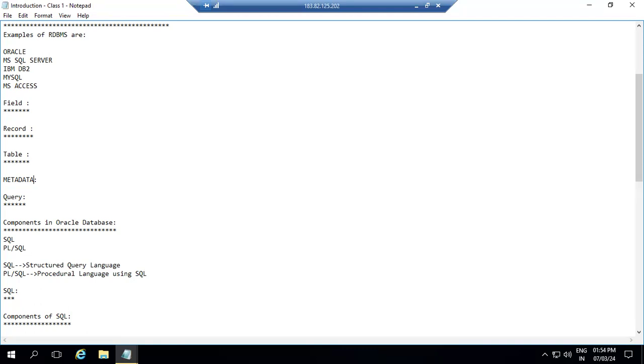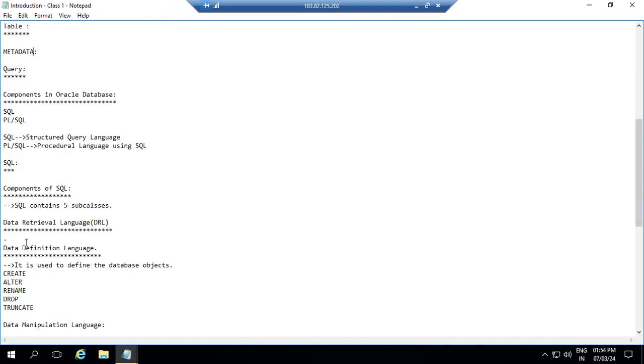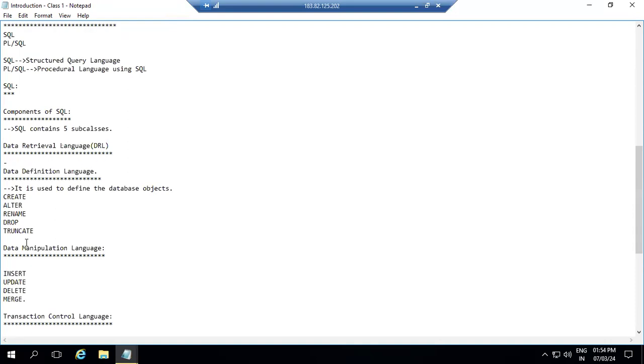Oracle provides two tools, or we can also say components: SQL and PL/SQL. Under Oracle only, we have these two tools. We can call SQL the Structured Query Language. SQL stands for Structured Query Language. It is a query language used to write the queries, right?